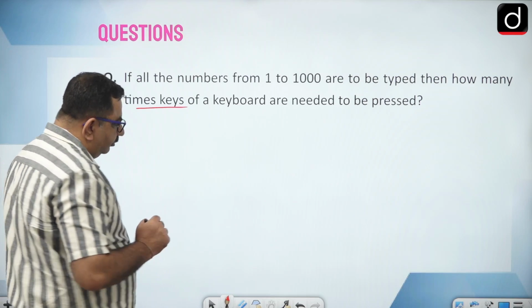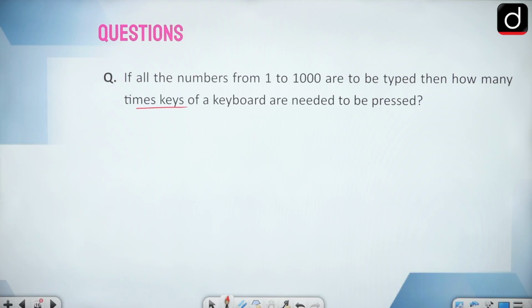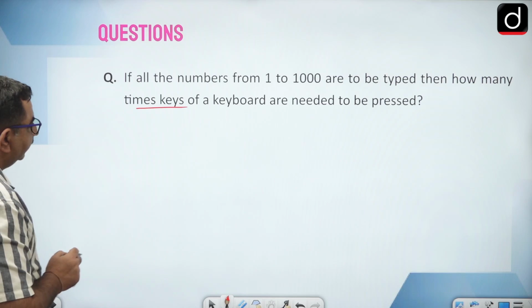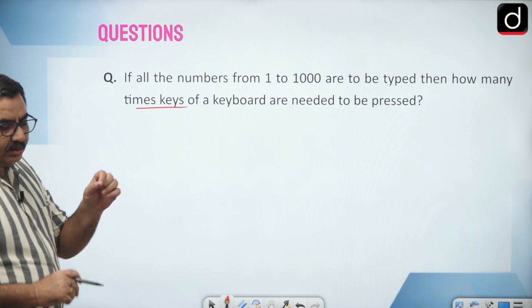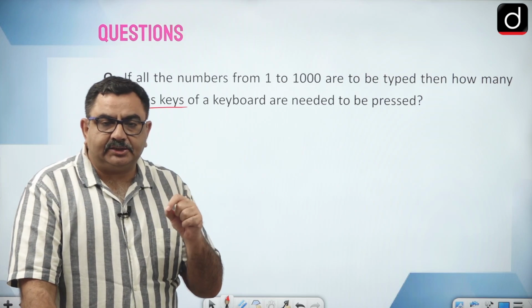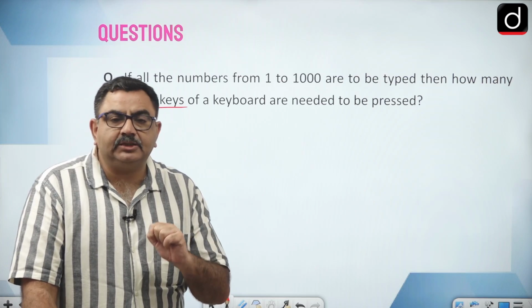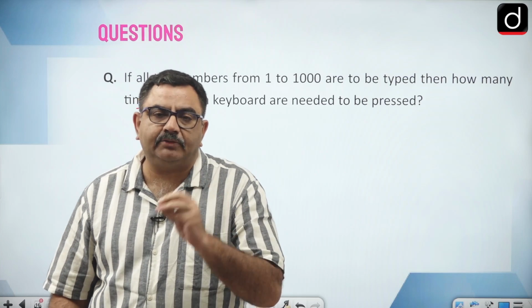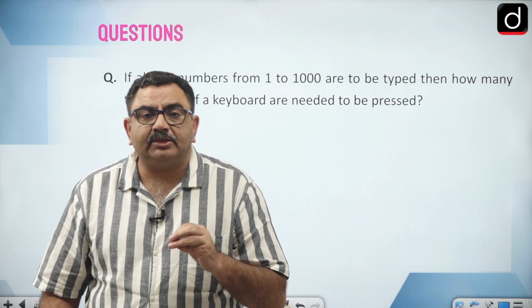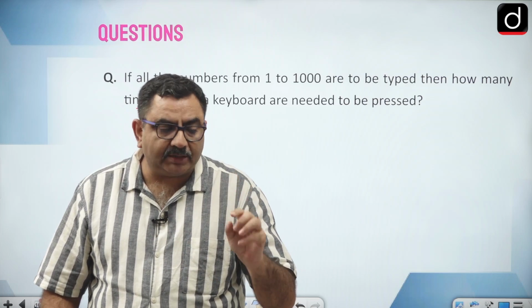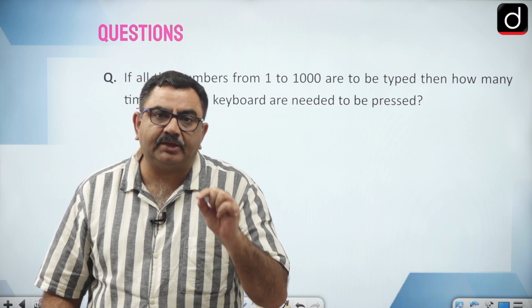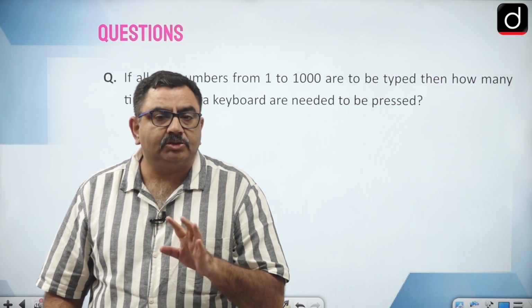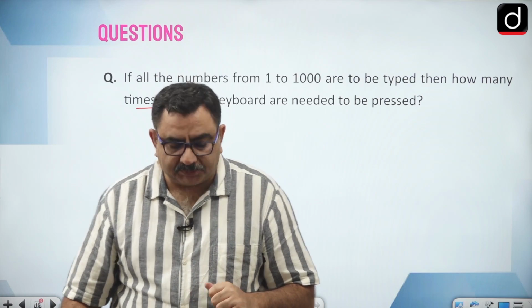Now if you understand, can I say for typing every digit we need to press a key once? Suppose I want to type the number 234. How many times do I need to press the keys? 3 times. One time for 2, one time for 3, one time for 4, right?